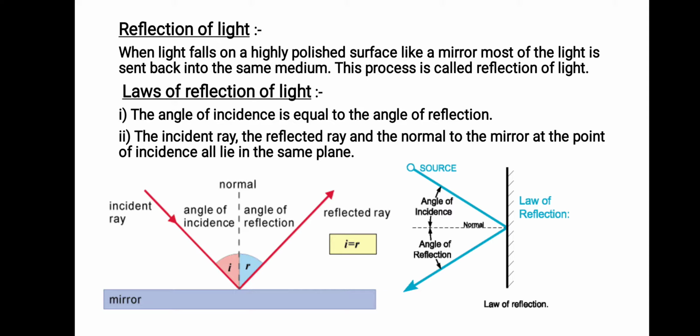That means the three rays that we are talking about, the two rays and the normal, will lie in the same plane, at one point basically. So this is the law of reflection of light.